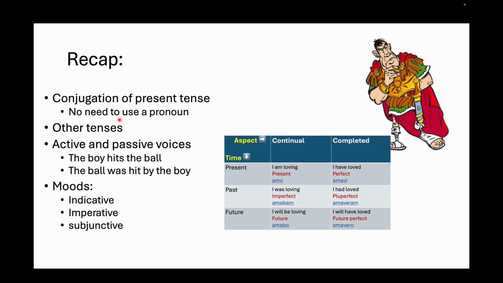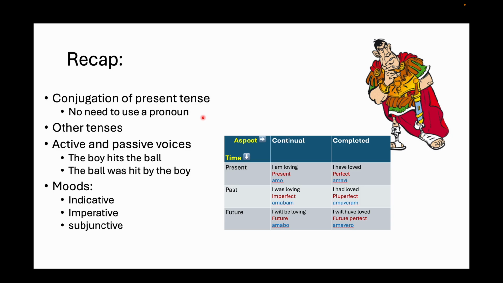We've covered the conjugation of the present tense and the fact that there's no need to use a pronoun as the subject. Okay? You might need to use a noun, like if you want to say the boy hits the ball, then you need to provide that noun boy, right? But if I wanted to say I hit the ball in Latin, I wouldn't need to use the pronoun I. We've also talked about other tenses and the idea of tense, which covers both time and aspect in Latin.